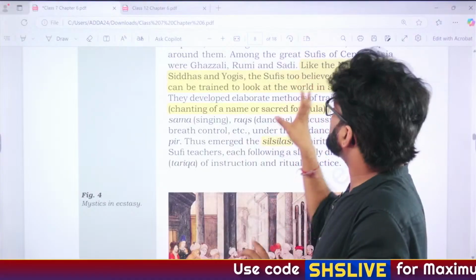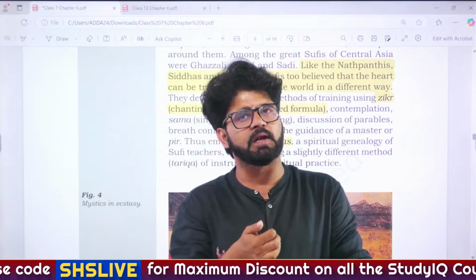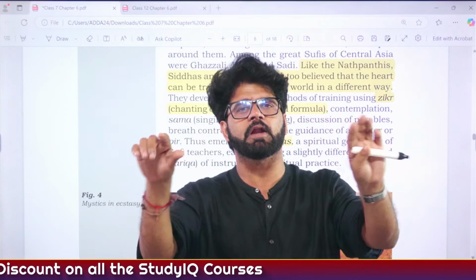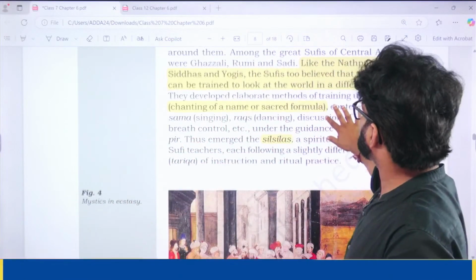Not all Sufis reiterated the same thing that Nathpanthi Siddhas and yogis are saying regarding renunciation of the world, but they were aligning on one particular aspect, that yes, you have to look at the world in a slightly different way. Fine. So then there are certain words here.